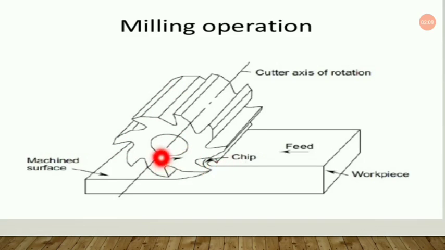Now this is the direction of the revolution of the cutter, and this is the direction of the cutting. Feed is in the opposite direction, because the cutter is moving while the workpiece is stationary. So feed is in this direction and chip will be removed from the cutter. This is the machined surface, or the finished surface, as you can see. Now this is the workpiece, and this line is the cutter axis of rotation.